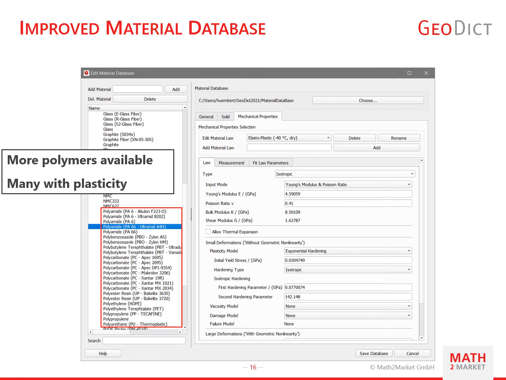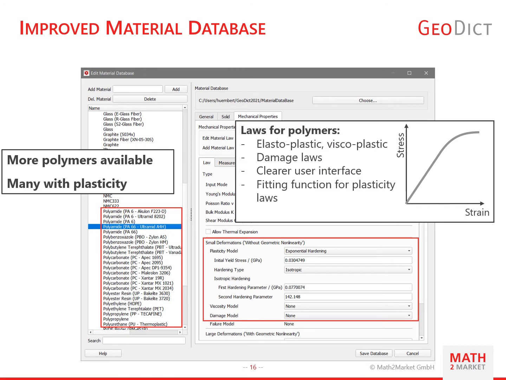GEODIC now also includes a wide range of polymers, and many of them already come with a law for plasticity. If you want to define your own law for a polymer, you can choose from our redesigned user interface between laws for elastoplasticity, viscoplasticity, and damage. For elastoplasticity, perfect plasticity, bilinear hardening, and exponential hardening are available.